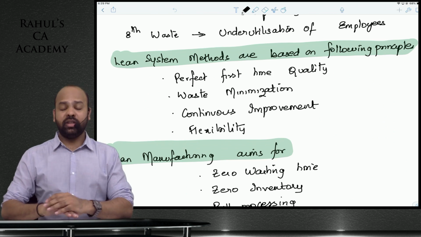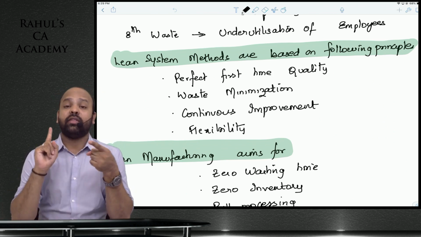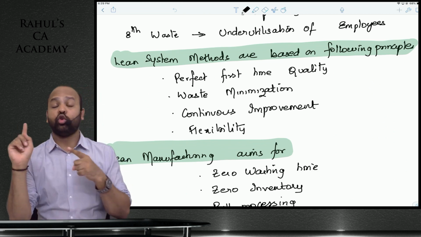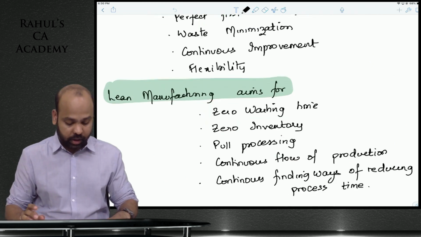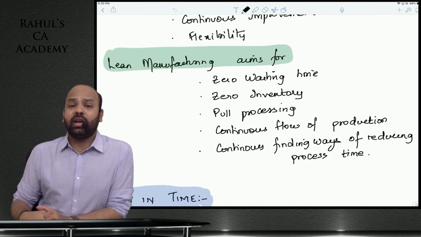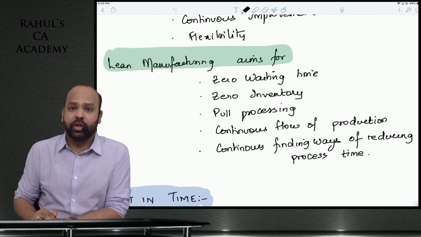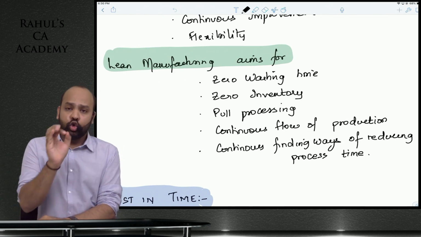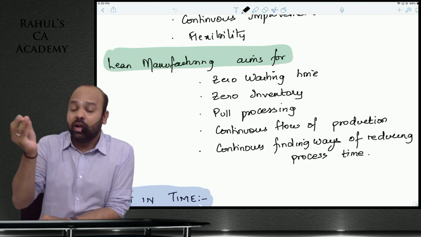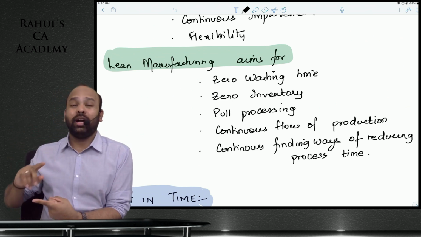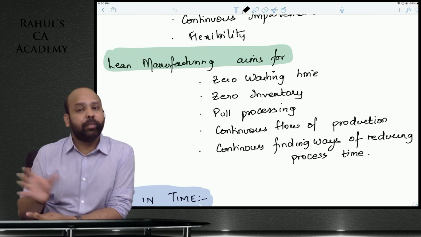So all your lean system methodologies would concentrate on you manufacturing the right quality product. It is a continuous improvement process, and your operations should be flexible and the waste should be minimized to the extent possible. Lean manufacturing will aim for zero waiting time. There should not be any waiting between one operation and the other operation. You should not maintain any inventory. You should procure raw material only when it is required. You should manufacture finished product only when it is required to be delivered to the end consumer. Do not have investment blocked in inventory. Do not have unnecessary inventory lined up between processes.